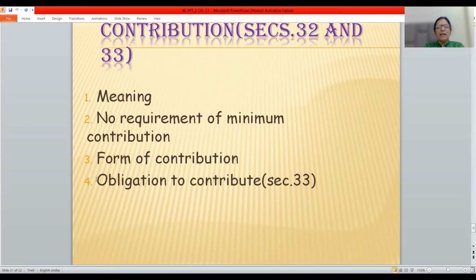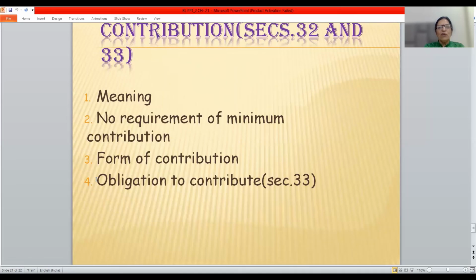Now, as the partners can withdraw from their capital in case of partnership firm, similarly in case of LLP, if the partners decide that partners will have the right to withdraw from their contribution, then they will be given this facility to withdraw from their contribution. And the creditors will have the right to enforce the original contribution of the LLP.